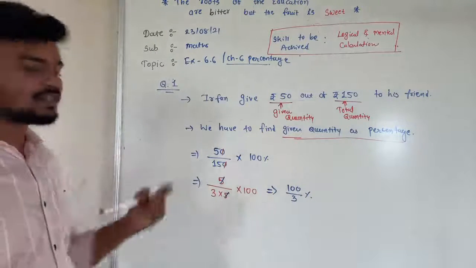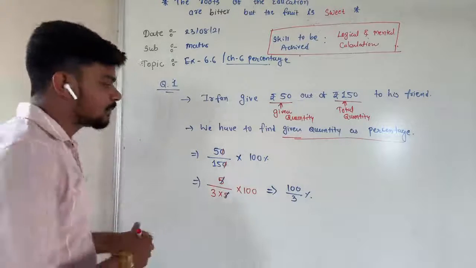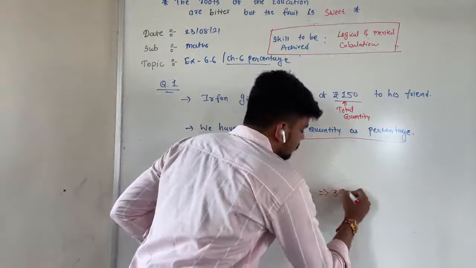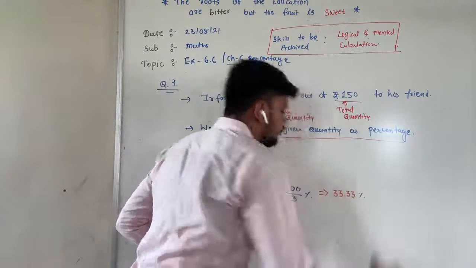So yeah, इसका भी आंसर वही आएगा बिकॉज मिला तो में वही है. Sir, the answer would be 33.33. Yes, answer would be 33.33%.